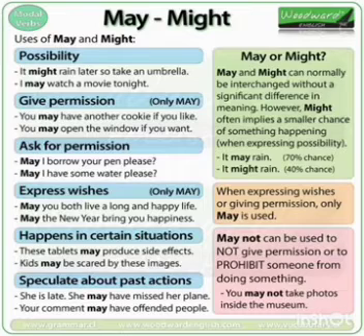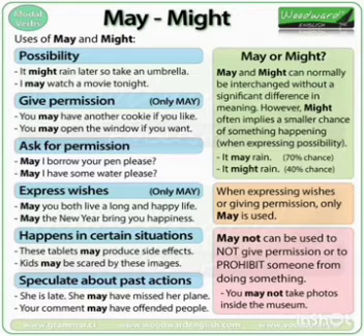So what is the first function? Possibility. It might rain later, so take an umbrella. I may watch a movie tonight. So be clear, might is used when the chance of happening is very small.